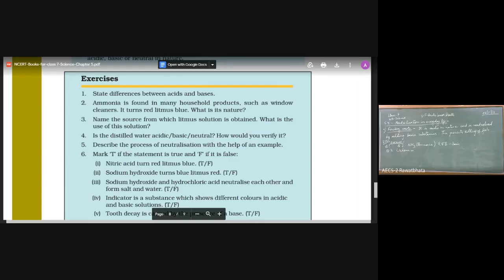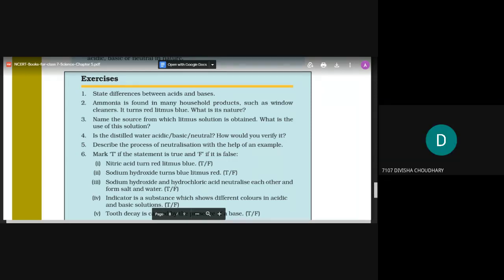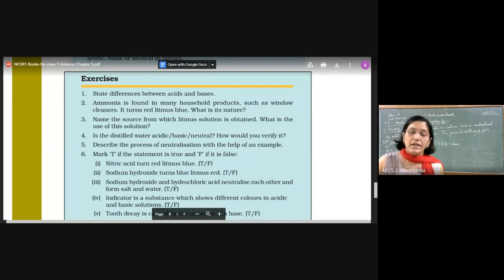The use is as an indicator. We are going to add the sentence also: it is used as an indicator to distinguish between acids and bases. Correct, child? Yes, ma'am.